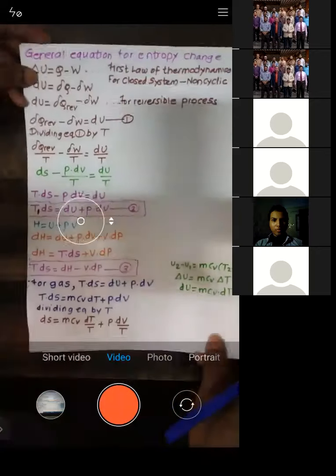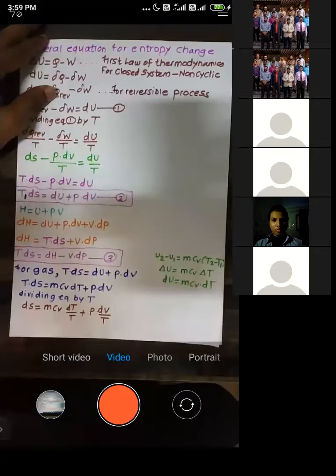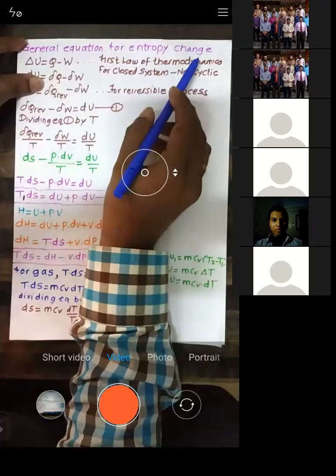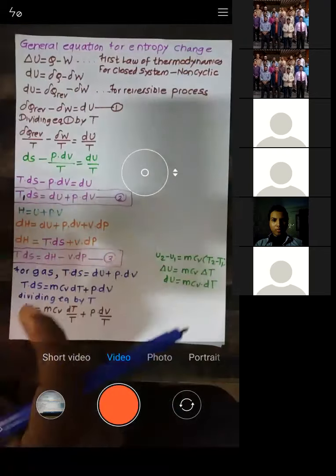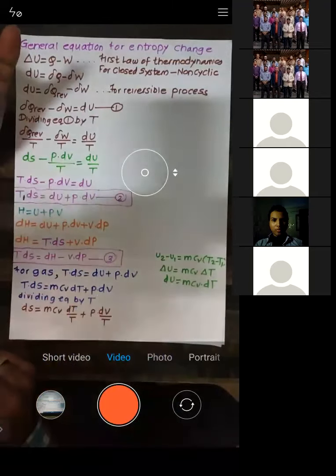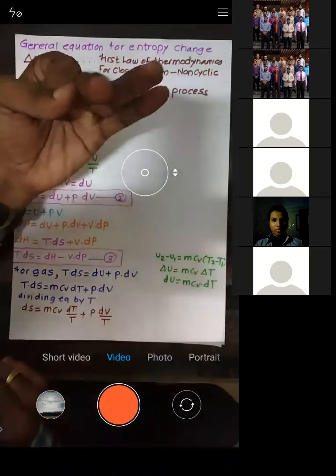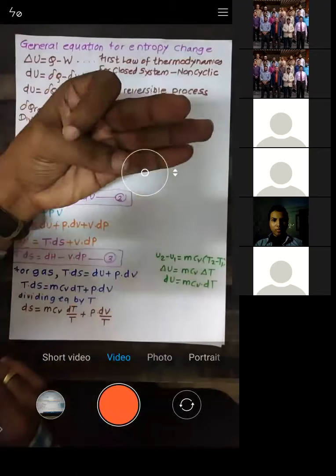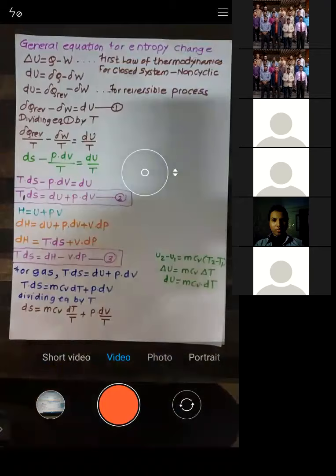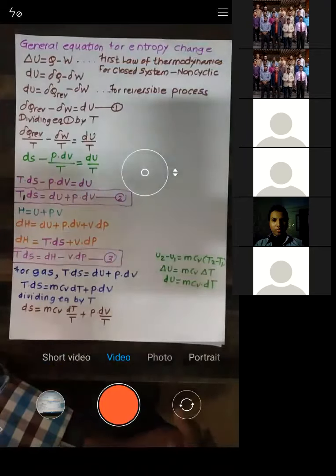In the next lecture we will see the expression for entropy change for specified processes. The specified processes are: first, constant pressure; second, constant volume; third, constant temperature; fourth, adiabatic; and fifth, polytropic. You know all these processes because we have seen them in detail in the first chapter.